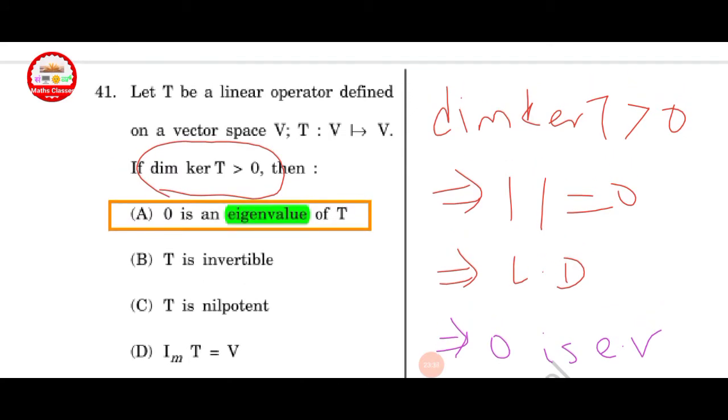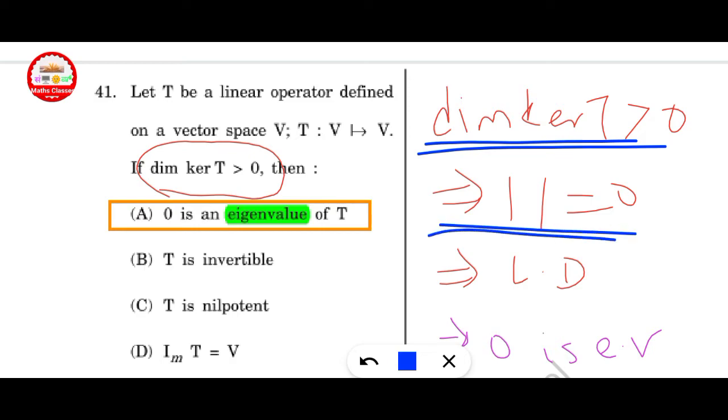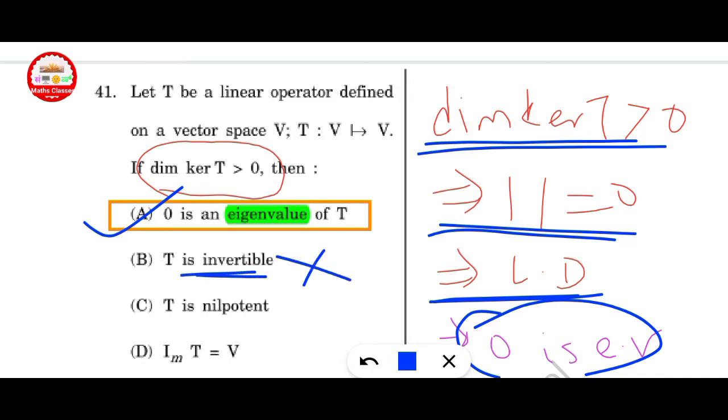Next question. Let T be a linear operator on a vector space V, T from V to V. If the dimension of the kernel of T is greater than 0, then which one is correct? If the dimension of the kernel of T is greater than 0, then the determinant is equal to 0. Determinant equal to 0 implies linearly dependent. Linearly dependent implies 0 is an eigenvalue. Here option A is correct. Here 0 is an eigenvalue, but invertible is given, so this is incorrect. T is nilpotent is also incorrect. You can take an example. This is also incorrect.